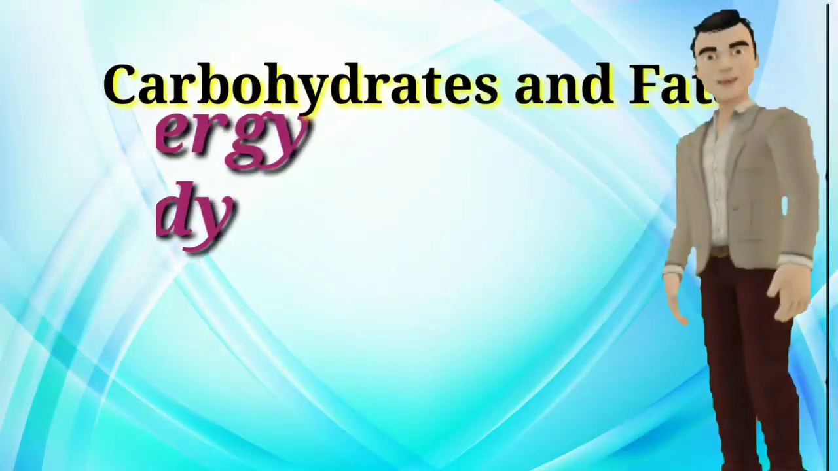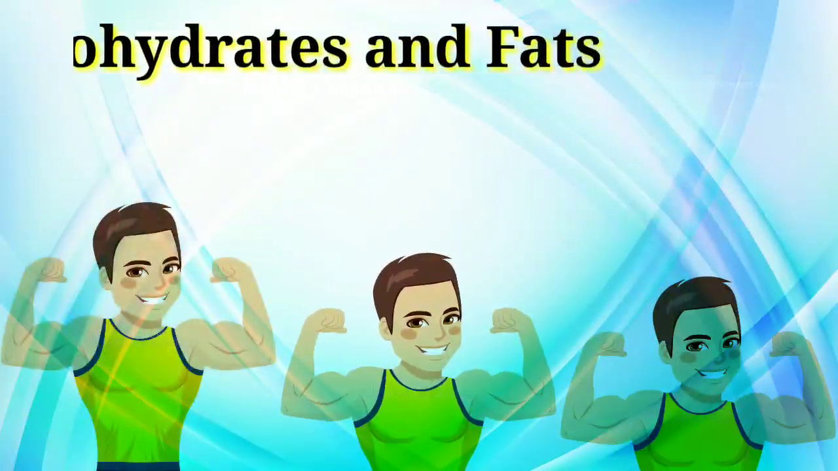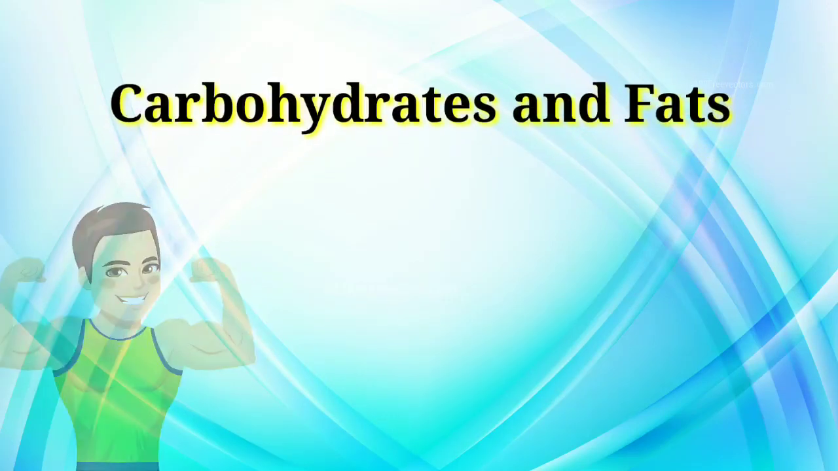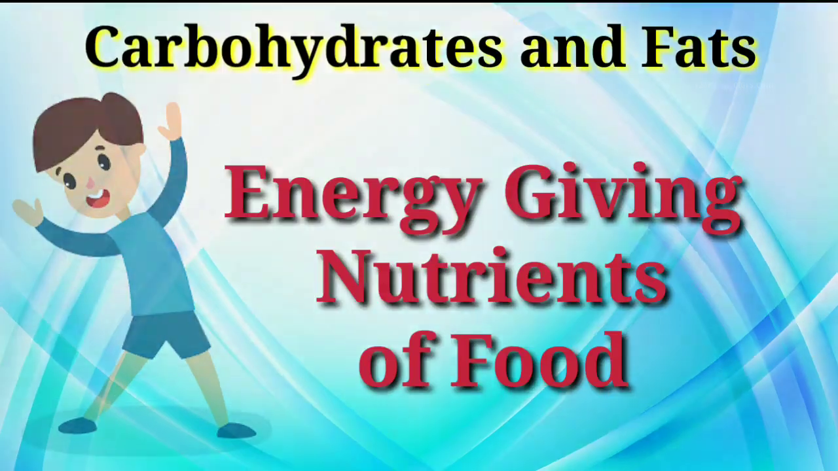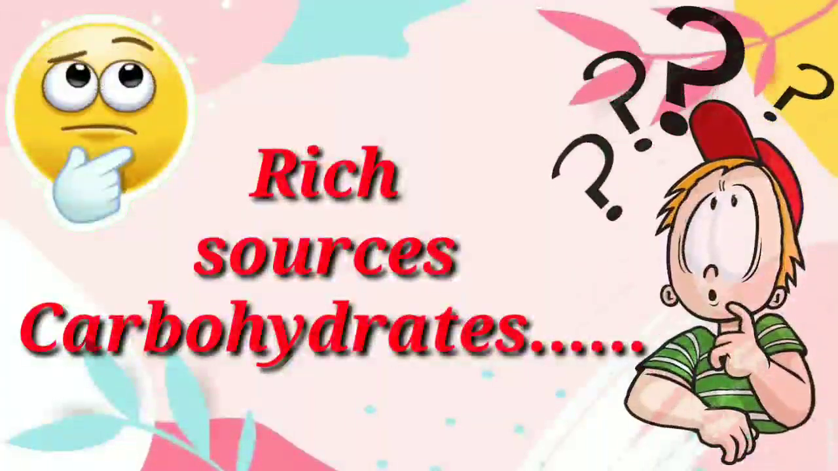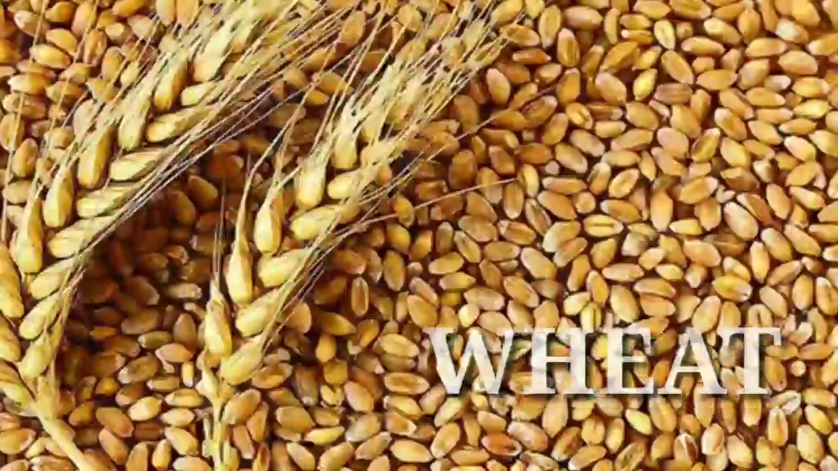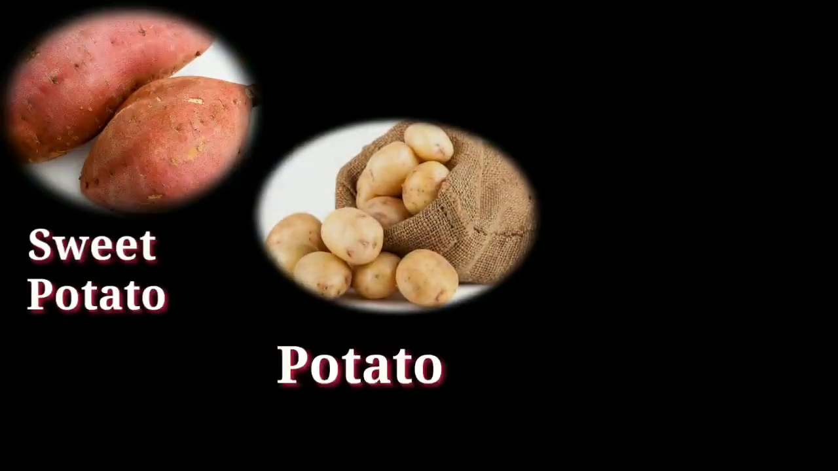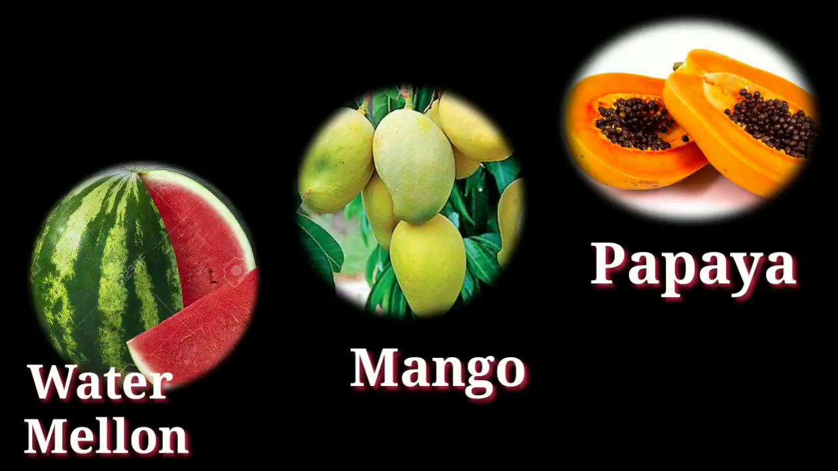Let's see about carbohydrates and fats. These two provide energy to our body. That's why carbohydrates and fats are called energy giving nutrients of food. But fat gives more energy than carbohydrates. First, let's see the rich sources of carbohydrates: rice, wheat, corn, sweet potato, and sugarcane, and some fruits like papaya, mango, and watermelon. So these are all examples of carbohydrates.